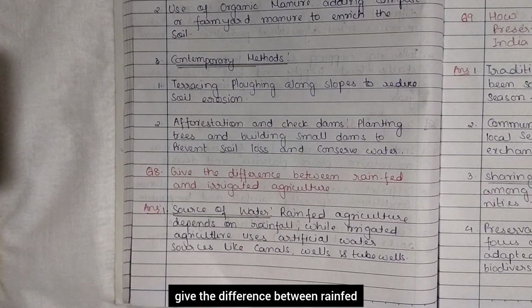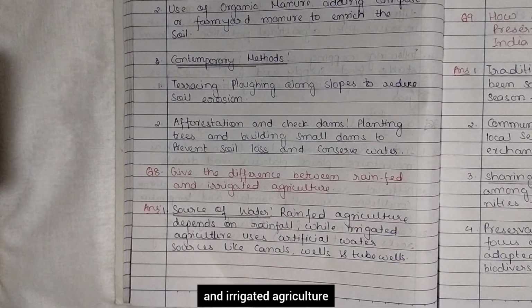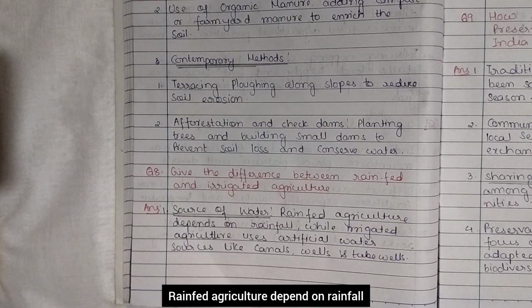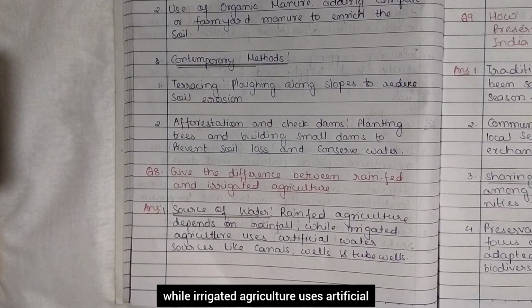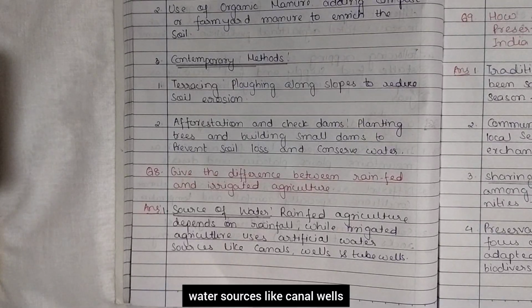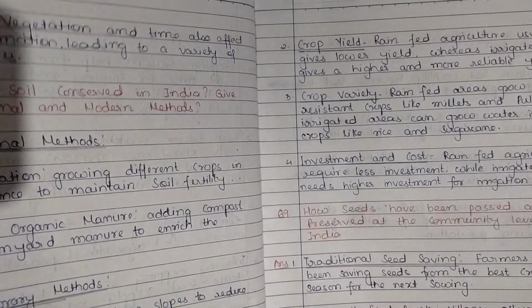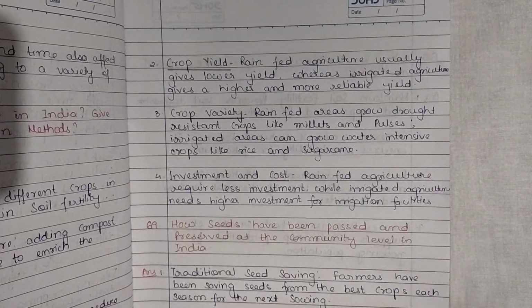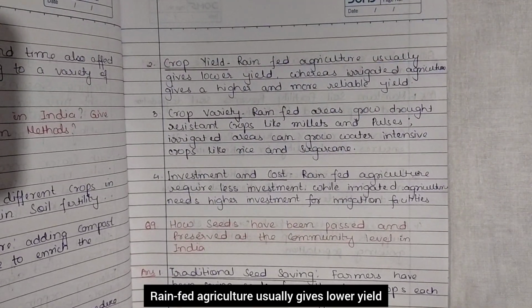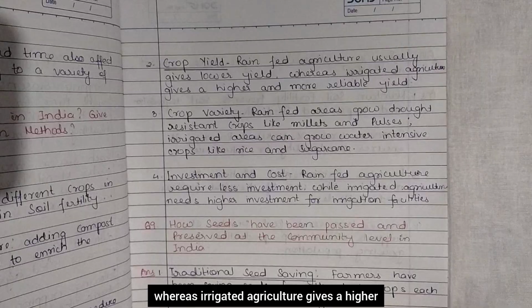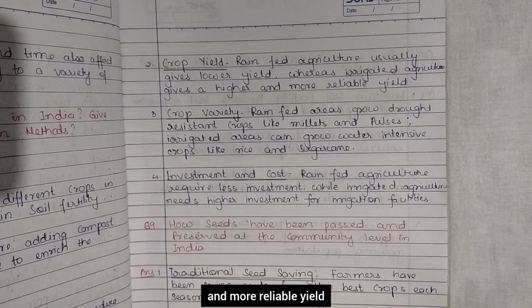Next question is, give the difference between rain-fed and irrigated agriculture. So, source of water. Rain-fed agriculture depend on rainfall, while irrigated agriculture uses artificial water sources like canal, wells, and tube wells. Crop yield. Rain-fed agriculture usually gives lower yield, whereas irrigated agriculture gives a higher and more reliable yield.